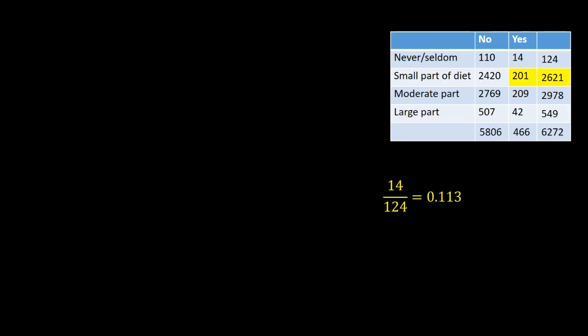Let's do small part of the diet. So there were 2,621 people that had fish as a small part of their diet. Of those 2,621, 201 developed prostate cancer. So we have 201 over 2,621, which gives us 0.077. And we'll continue this going down the chart. I'm not going to show all those calculations. You can do this pretty easily now.